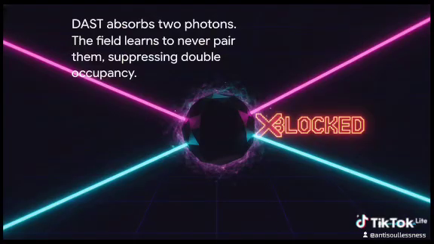Then we have the bizarre reality of trick 3, the suicide. Here, you use a material like our organic friend DAST, which is perfectly transparent to one single photon, but instantly absorbs 2. Nature hates this dissipative loss so intensely that the quantum field effectively learns to never put 2 photons in the same place. It zeno suppresses double occupancy before it even happens. The crystal's atoms did the measuring, not us.